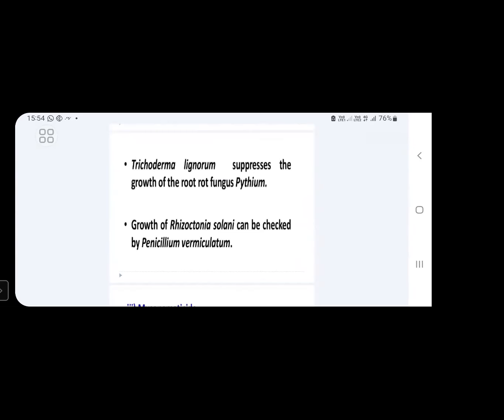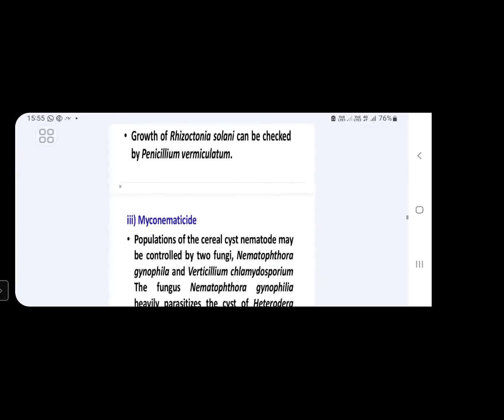That root rot disease is controlled by using Trichoderma lignorum. Like that, another species, Penicillium vermiculatum, is used to check Rhizoctonia solani. So some harmful disease causing organisms are controlled by using some fungal species.